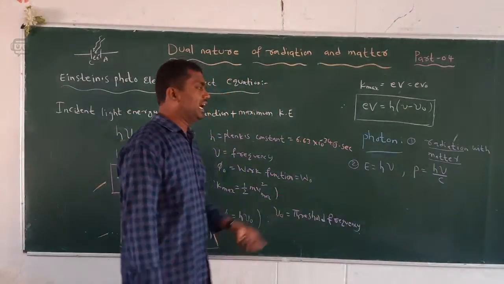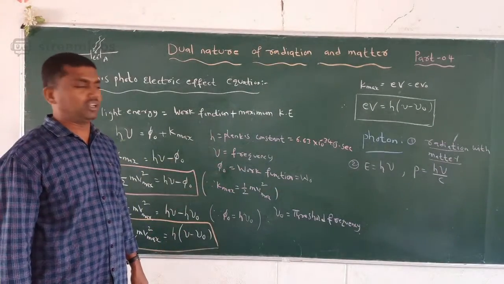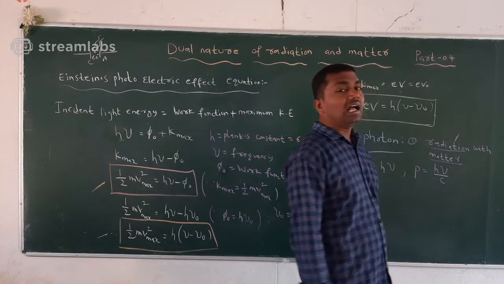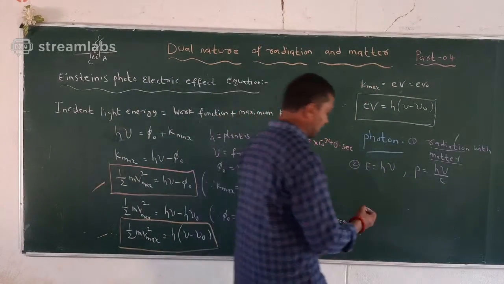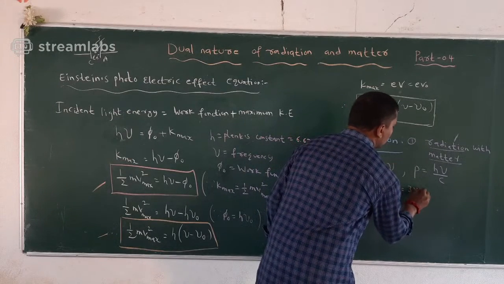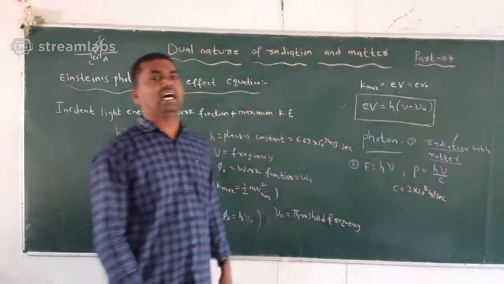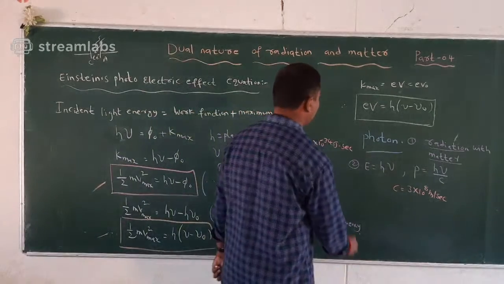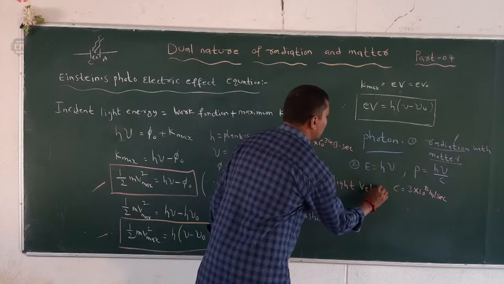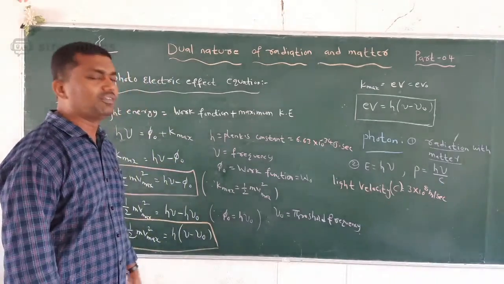Here h is Planck's constant, nu is the frequency, p is the momentum, E is the energy, and c is the velocity of light. The light velocity c is equal to 3 into 10 power 8 meter per second. C is called the velocity of light. This is the second property of photon.